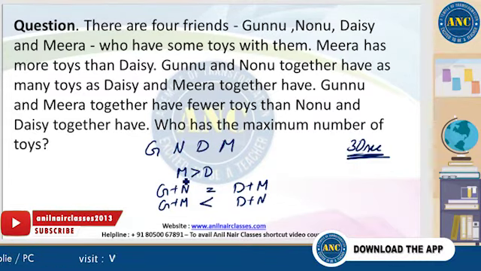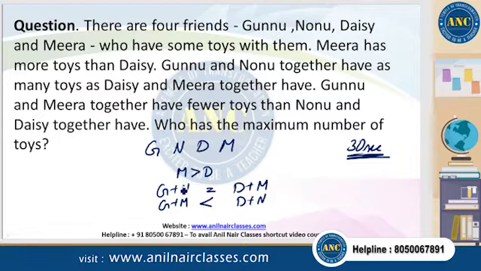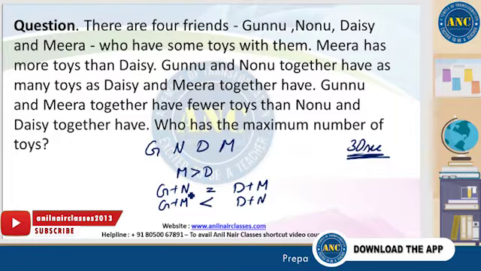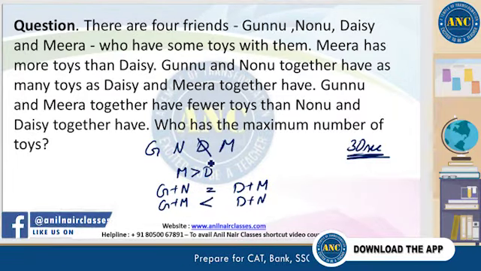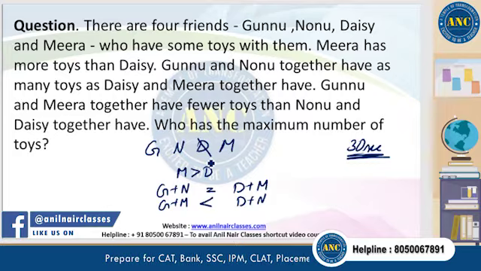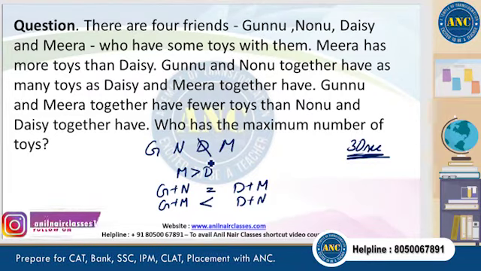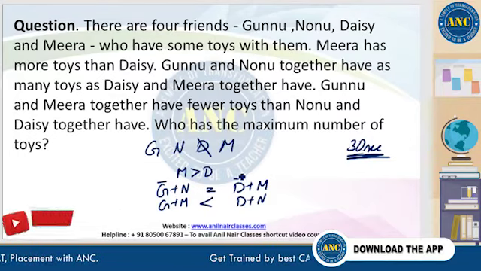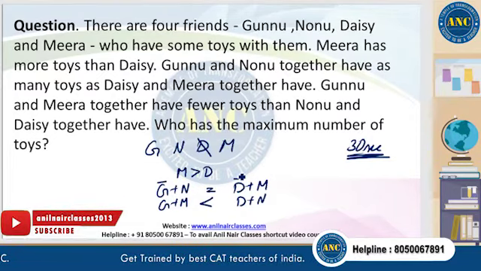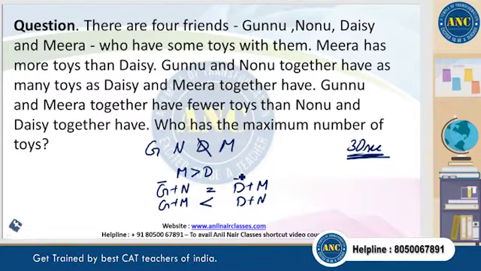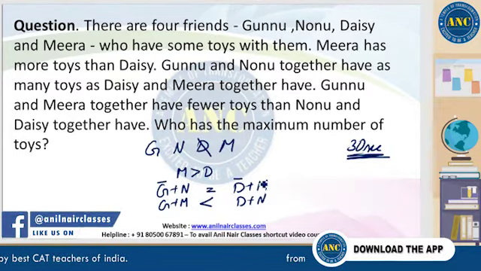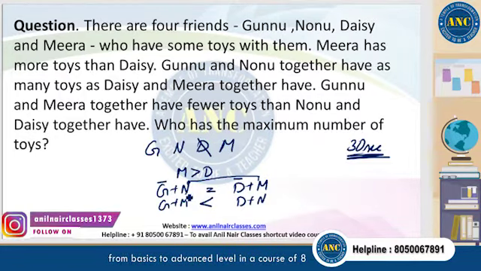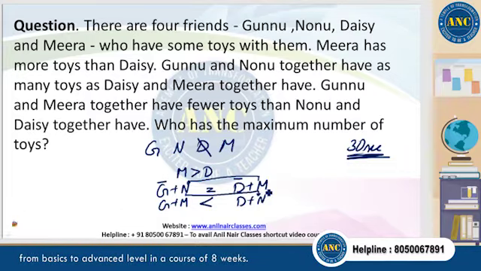Now we know that, for this question, since they've asked maximum number, we could actually sit and find out all the numbers. But then in this case, we know that Daisy cannot be the maximum for the simple reason that Meera has more toys than Daisy. Look at this part, okay? You see Gunu and Daisy are fixed. What is interchanging is the position of Nonu and Meera, right? Now when Meera shifted from here to here and Nonu shifted from here to here, what's happening?